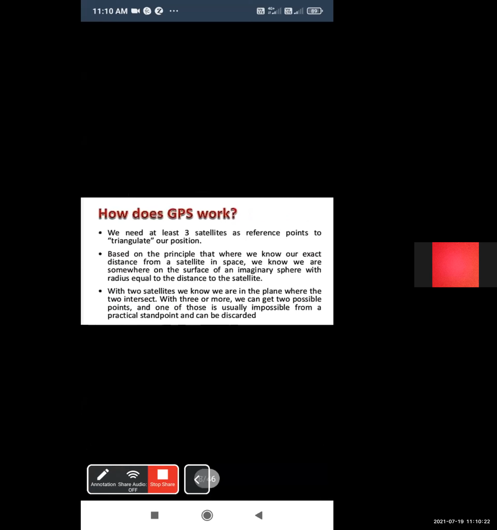So how does GPS work? We need at least 3 satellites as reference points for our position. So this is our objective question also: how many satellites are required for the GPS? A minimum of 3 satellites as reference points is needed for the GPS, based on the principle that when we know our exact distance from a satellite, we know we are somewhere on the surface of an imaginary sphere with radius equal to the distance to the satellite.